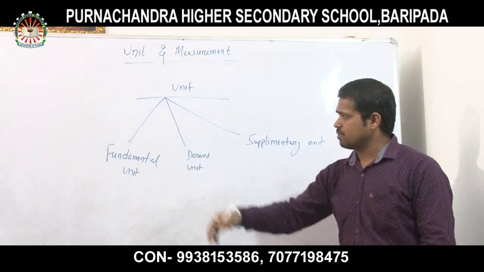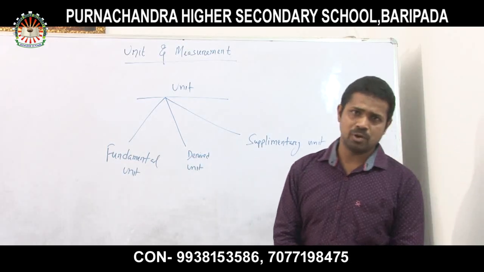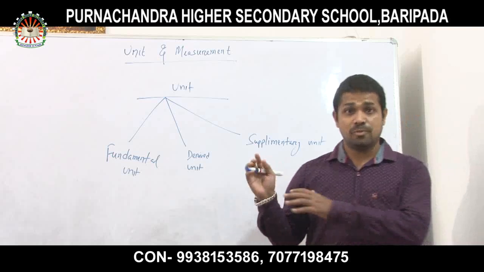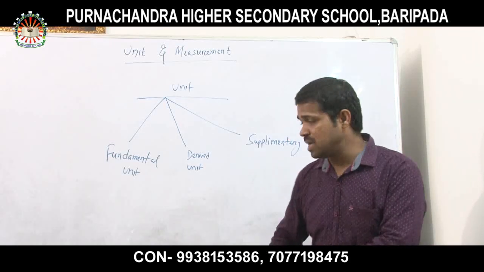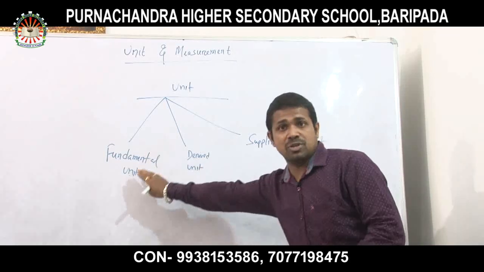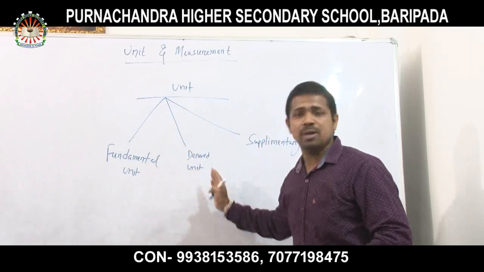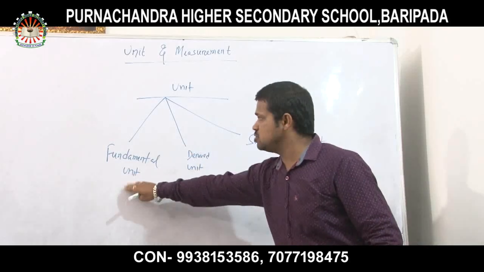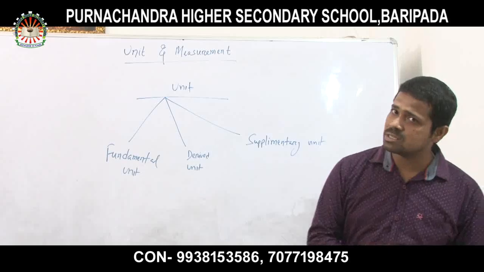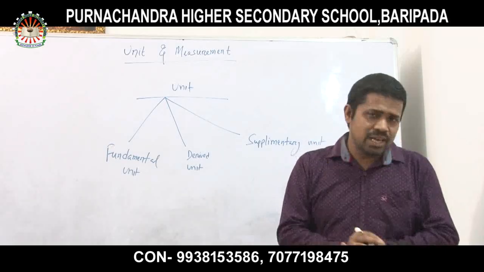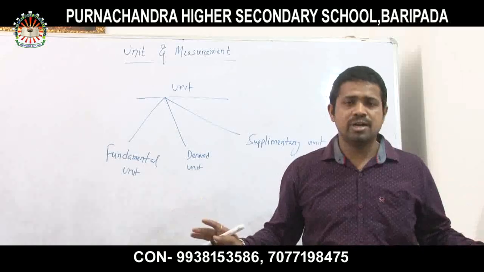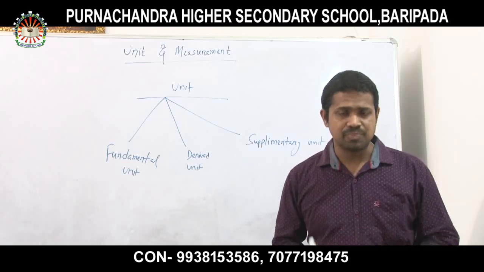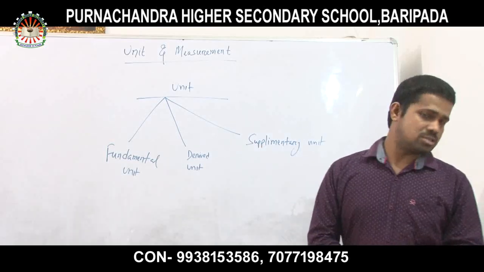Clear? So let us talk about the fundamental unit. Fundamental units are basic. That means some things depend upon others, but this is not dependent on anything else. It is the individual one. So the units which are basic and which do not depend upon other units are called fundamental units.